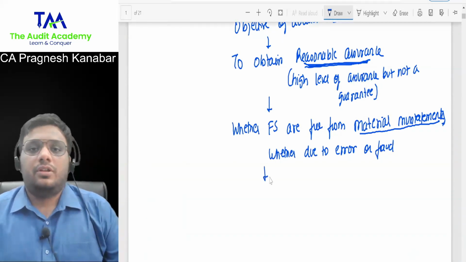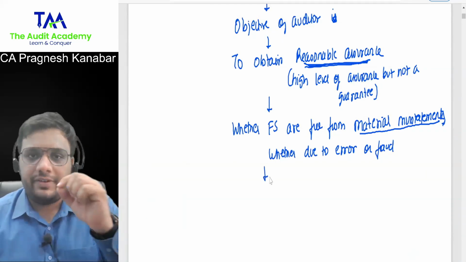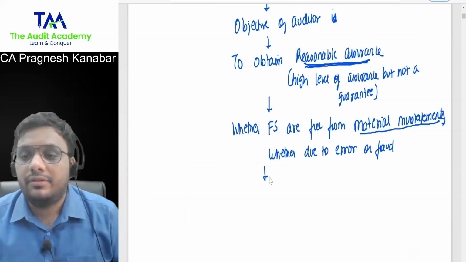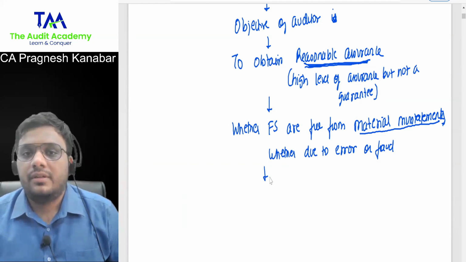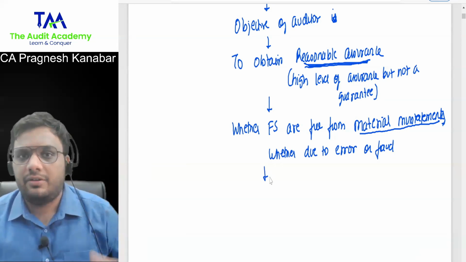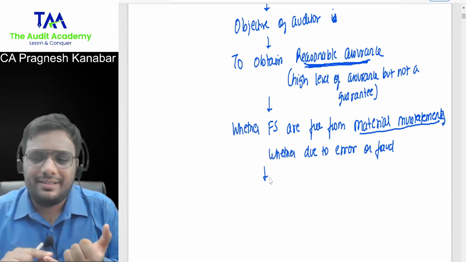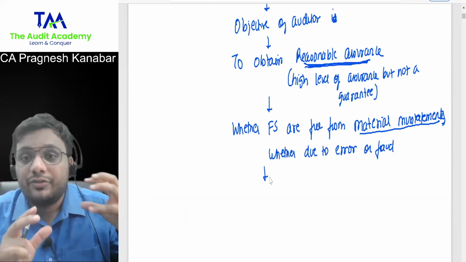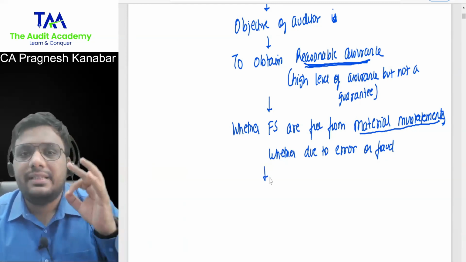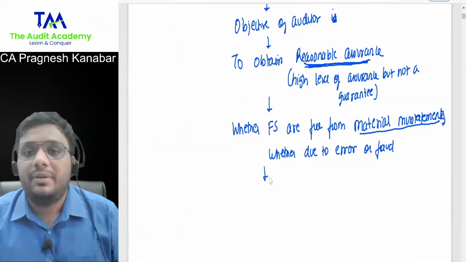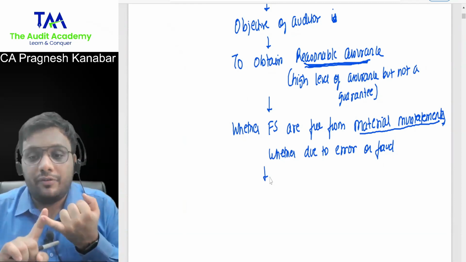You are going to express an opinion on the financial statements. Now, financial statements are prepared based upon a recipe given by some chef show or what? Financial statements are prepared based upon accounting standards, based upon the final accounts format. In the Companies Act, if you're conducting audit of a company, then financial statements of the company are prepared based upon Schedule 3 of the Companies Act.